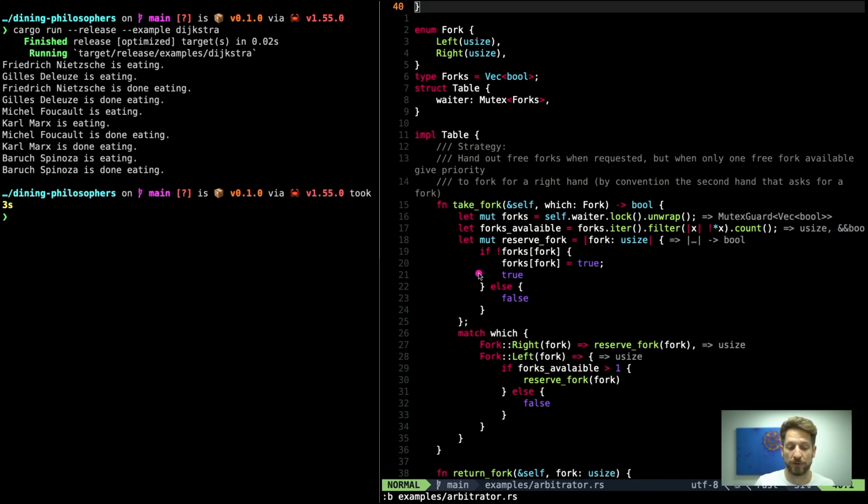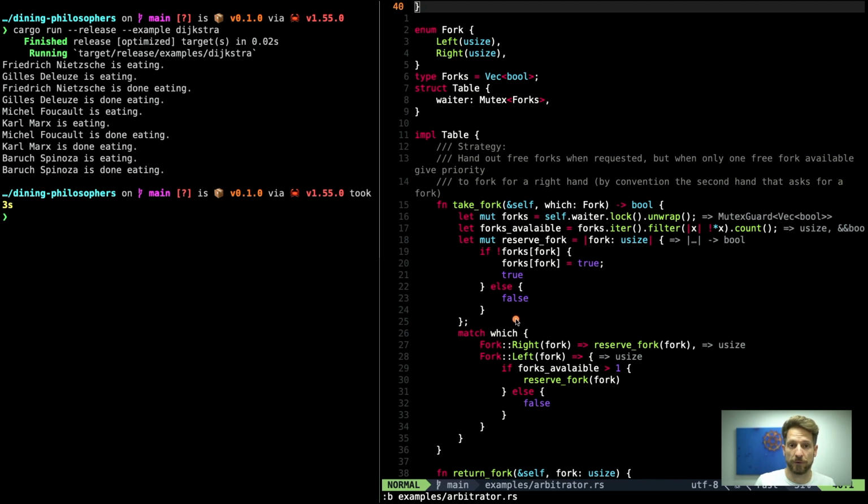We have to create code that actually reserves a fork. How does that work? Well, you can only reserve a fork if it's not already taken. We make a small closure that takes the index of the fork in our vector. Then we check for the forks index. If it is false, we actually set it to true, and our closure returns the value true. If the fork is already taken, we return false, and we don't modify the fork state.